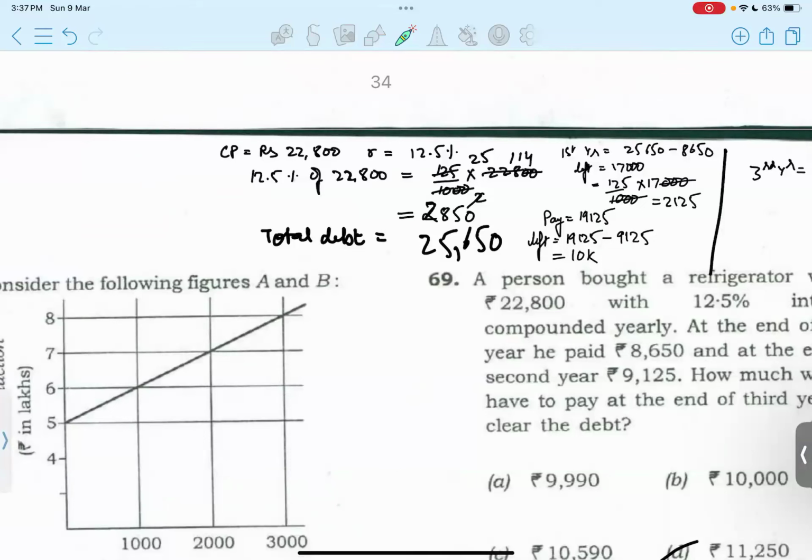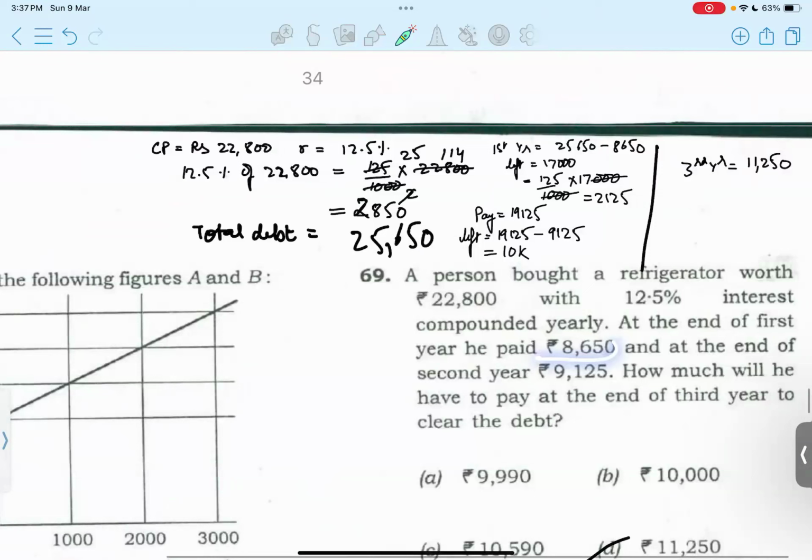So at the first year, the total debt to be paid is 25,650. 12.5% of the cost price will get us 2,850. Add this to 22,800, and we get this value. If the person is paying 8,650, how much is left out of this? We subtract, and we'll be left with 17,000.